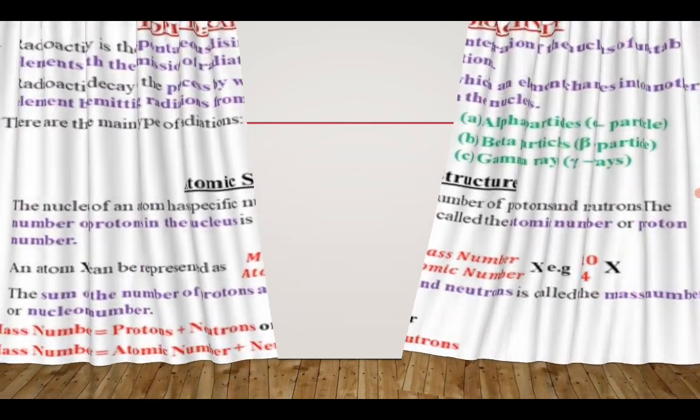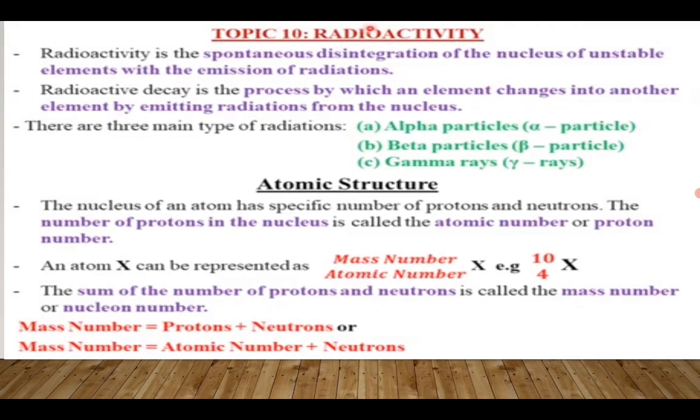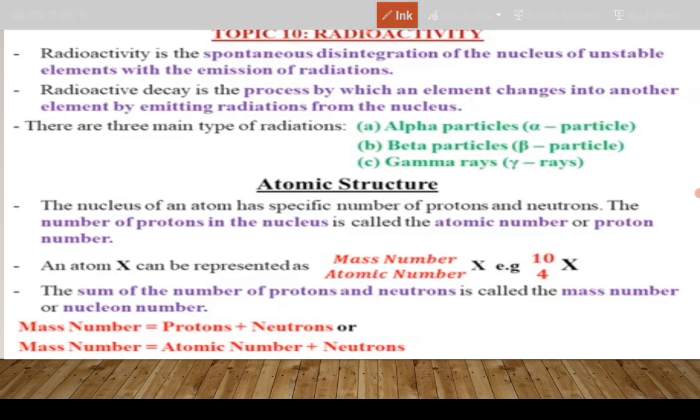It's important to go back to the basics. All right, in Form 1, you learned, in chemistry in particular, about the structure of an atom. Okay, you learned that an atom has three types of subatomic particles.